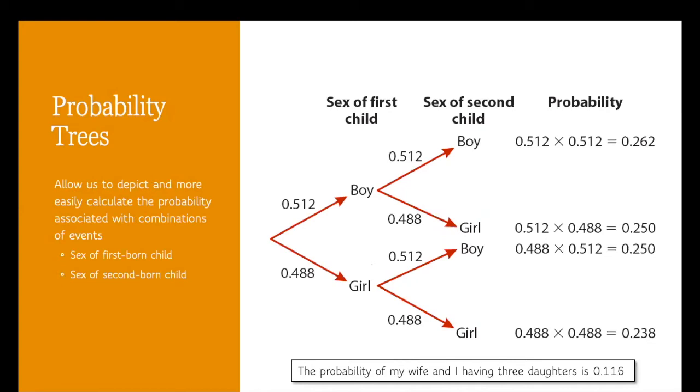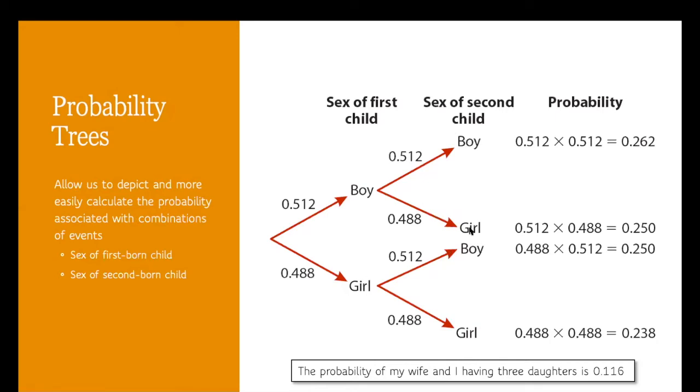Here we have a little bit more complicated probability tree that depicts the possible outcomes from two successive events. For example, the birth of two children. Here we have the first event, which is the sex of the firstborn offspring, and the second event on the right is the sex of the second-born offspring.